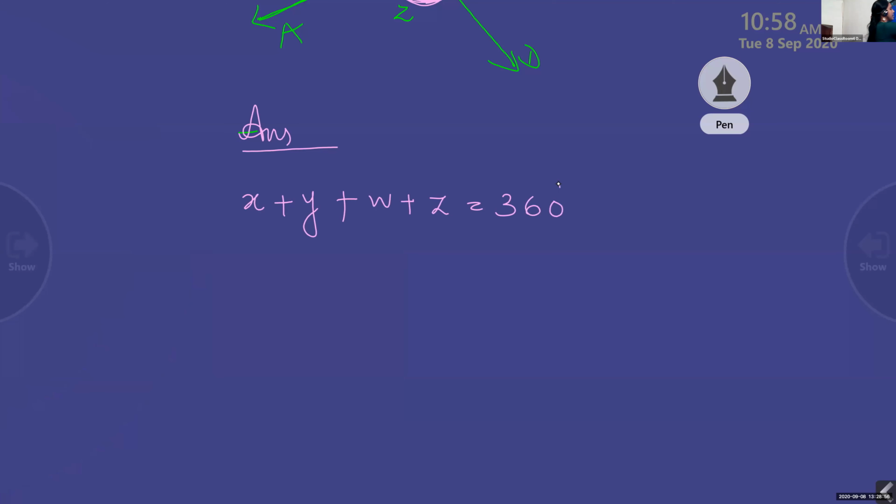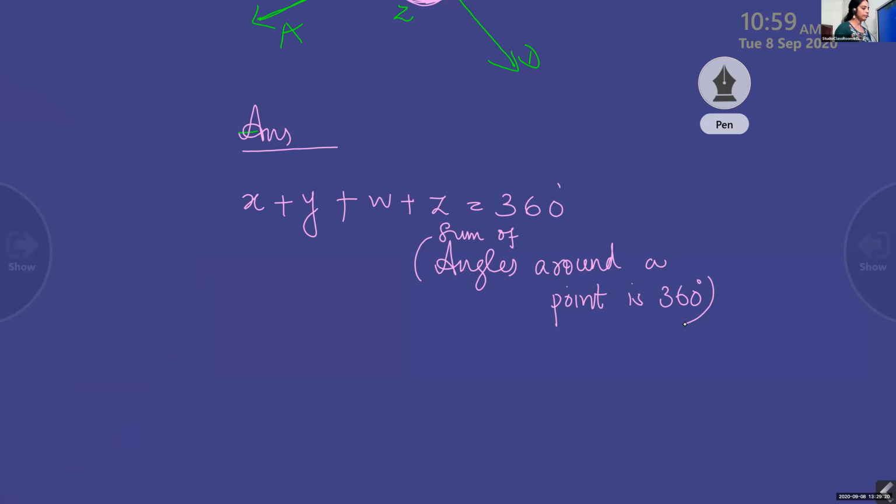We already studied that, and I explained also, the sum of angles around a point is 360 degree. Did you understand this point?